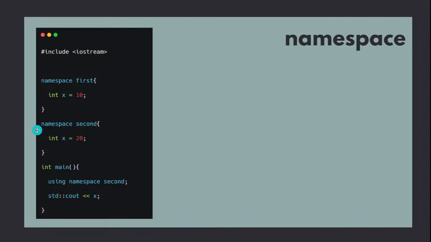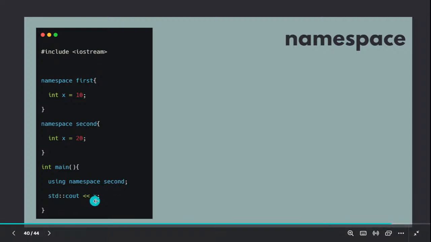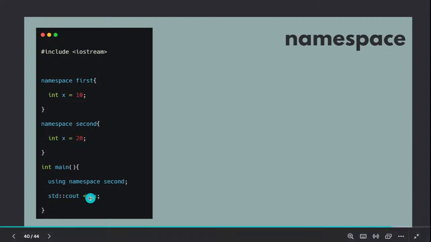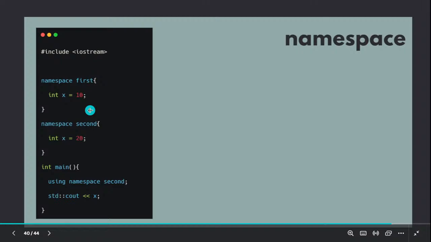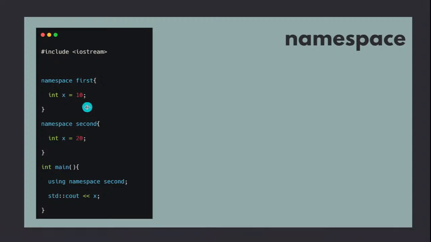And then namespace second is also created and it's storing x equal to 20, and it is outside the main. So if I use using namespace second, and if I use console output x, what will be the value of x? So in namespace second, the value of x is 20, that will be displayed. If you go with first, then that will be displayed. Let us try to do this.